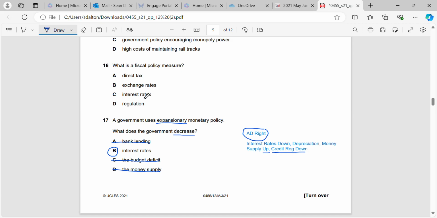Okay, question 16, I'm not going to spend too long on this because I've just gone through it on the last question. We can see fiscal policy measure is direct taxes, exchange rates is monetary policy, interest rates are monetary policy, you can see that in question 17, and regulation is a separate type of policy the government can use, like introducing minimum and maximum pricing.